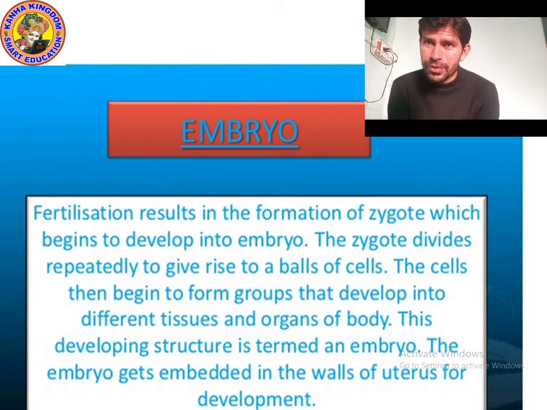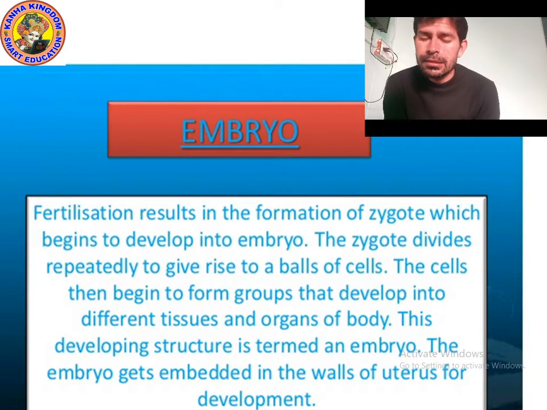These cells develop by forming a group into different tissue, and we know that a group of cells is called tissue.